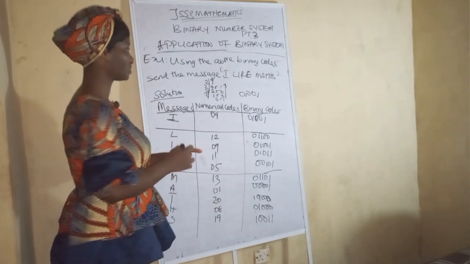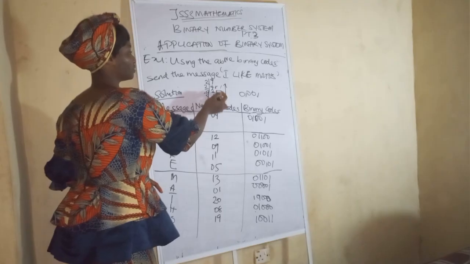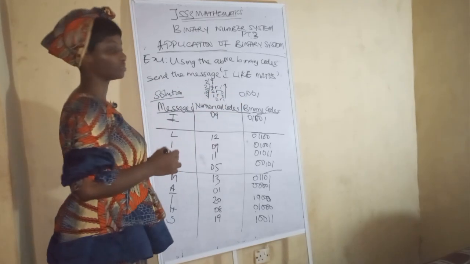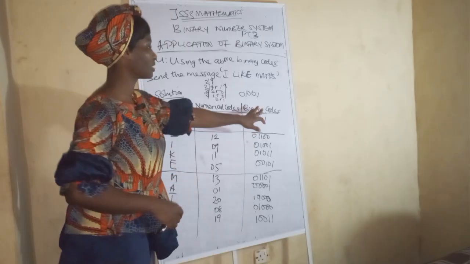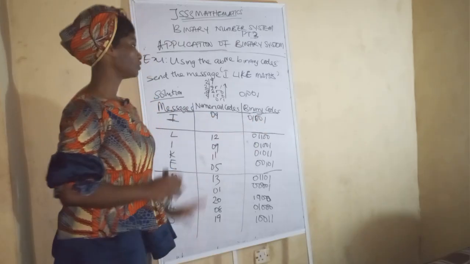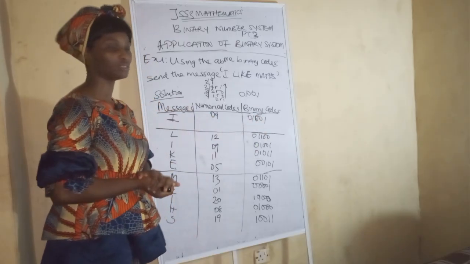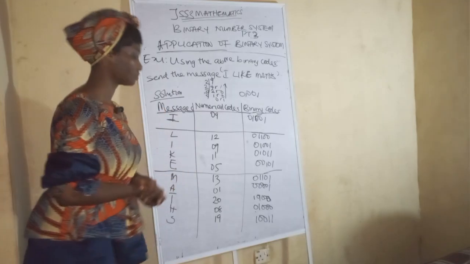You get it now. You just add a 0 at the back. Once you are done writing this one, just write a 0 here to make it 5. They have to be 5 digits. You observe the binary codes are what? They are 5 digits. So that's how to go about it. They are very easy. So now let's move to the subtopic.